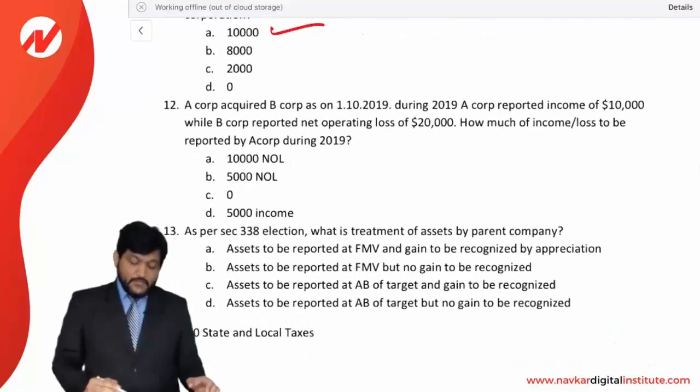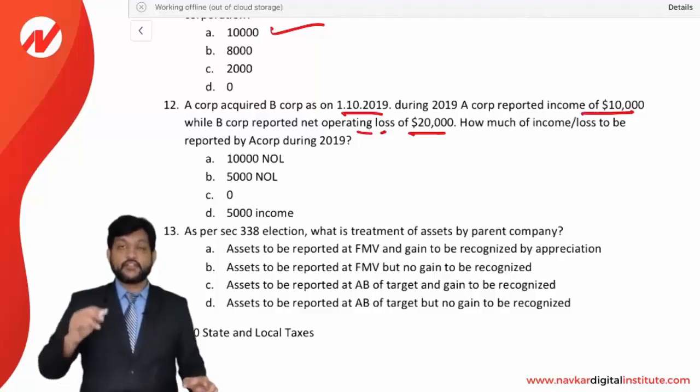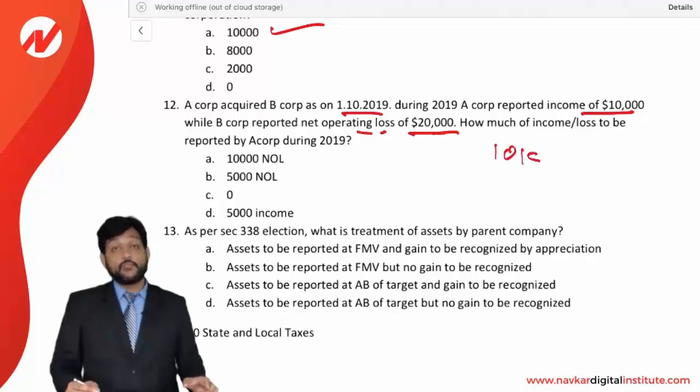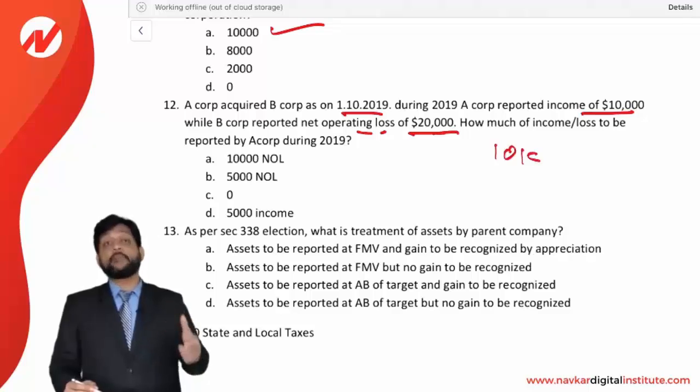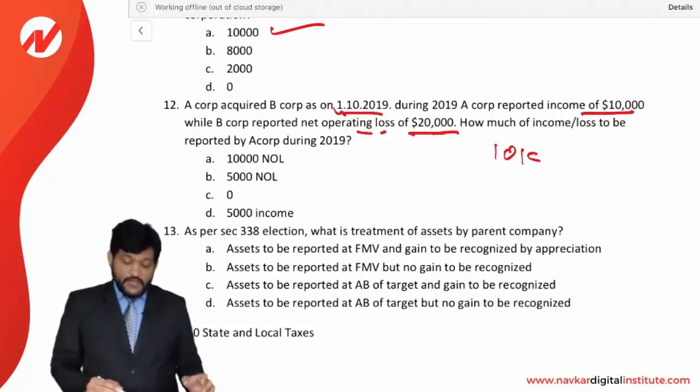A corporation acquired B corporation on 1/10/2019. During 2019, A corporation reported an income of 10,000 and B corporation reported an operating loss of 20,000. How much of income or loss to be reported by A corporation during 2019? Now you can see there is an income of 10,000 and against which there is a loss of 20,000 in B corporation, but it should be used proportionately. Proportionately means according to time. Now see, you have acquired on 1st October.